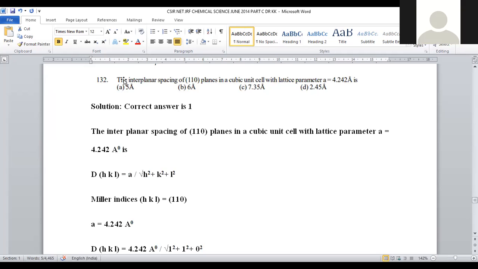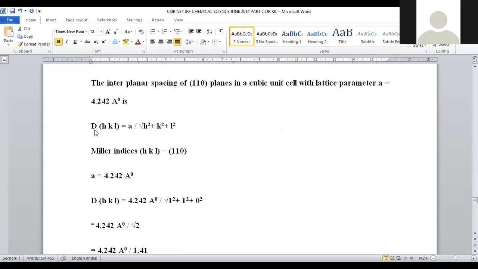Let us move on to question number 132. The interplanar spacing for the 1, 1, 0 planes in the cubic unit cell where the lattice parameter a is equal to 4.242 angstroms. This is a question from solid state chemistry. We are going to incorporate these Miller indices and the unit cell length values in the interplanar spacing formula. Interplanar spacing is denoted with d.